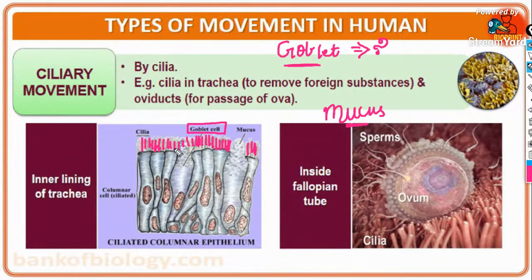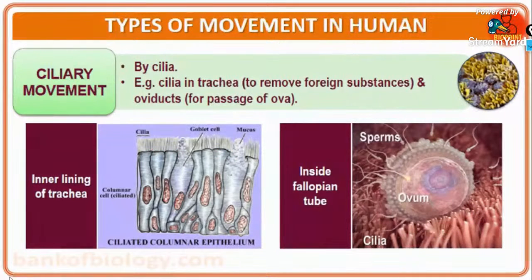So this is ciliary movement. It helps in the clearing of the foreign particle. Look, this is how the fallopian tube contains cilia, because the ovum or the egg is a non-motile structure, right?